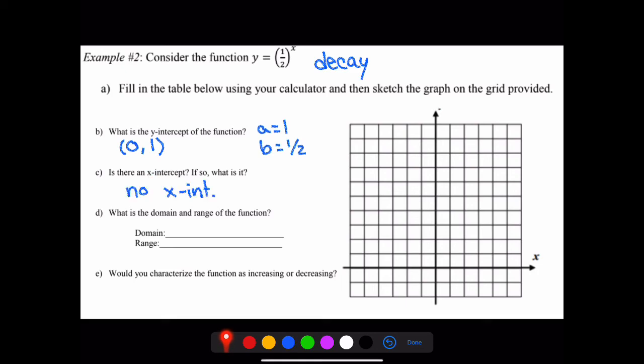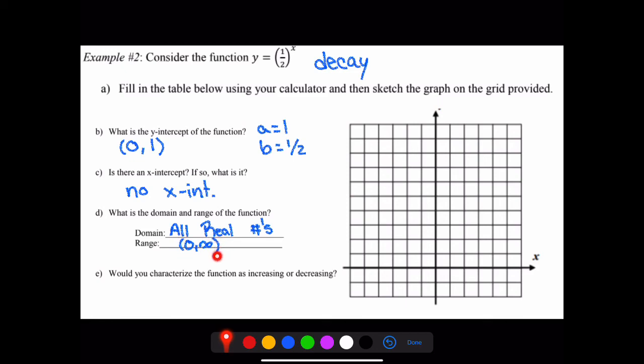So no x-intercept. Our domain, looking at that previous graph, well, again, that's dealing with the x values. The x values continue in both directions forever, so our domain is all real numbers. And our range, our smallest y value is approaching 0. It doesn't actually touch, so I'm going to use parentheses. So I go from 0 all the way up to infinity. And these parentheses are showing that we don't touch those numbers, we just approach them.